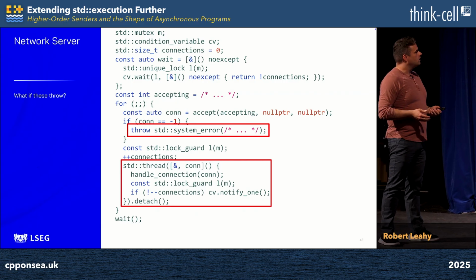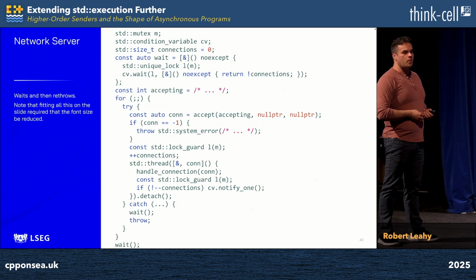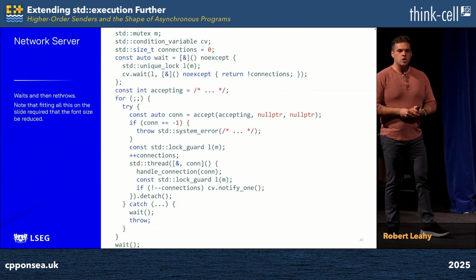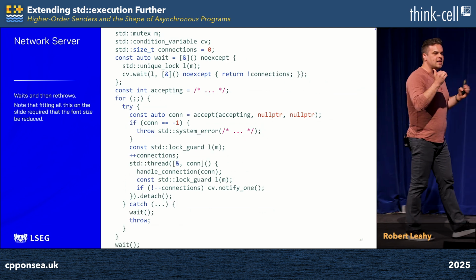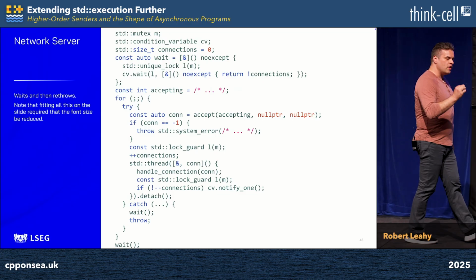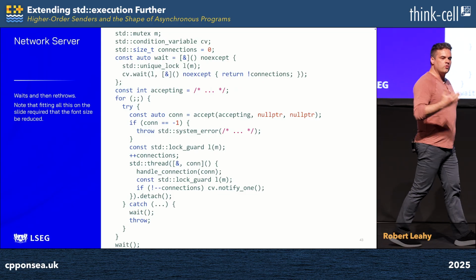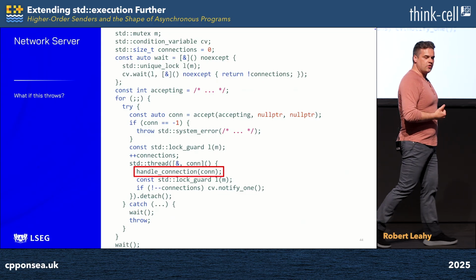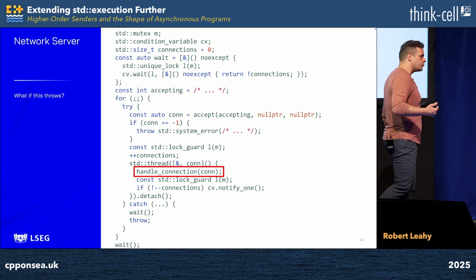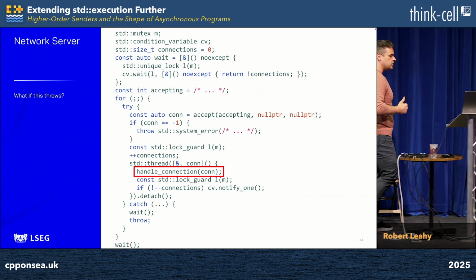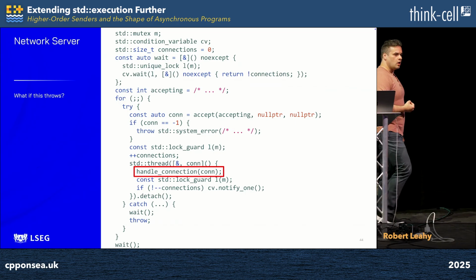But it's okay. The font size on this slide can go even smaller so we can try and fix this problem. So we can wrap things up in try-catch and wait at every exit point. But once again, we learn a lesson about ad hoc solutions to problems because there's still an exception safety problem here. We can still throw inside of the thread, which will bubble up to the top of the thread and cause terminate to be called.